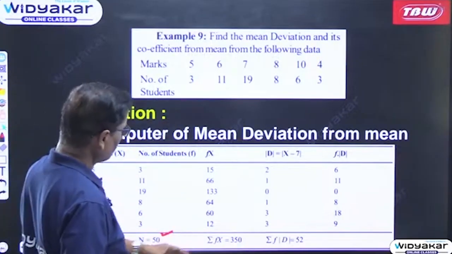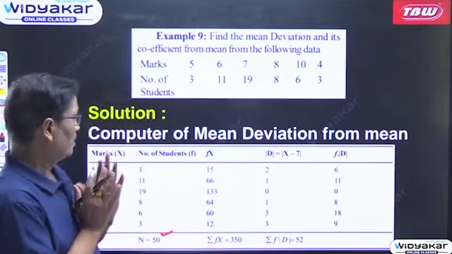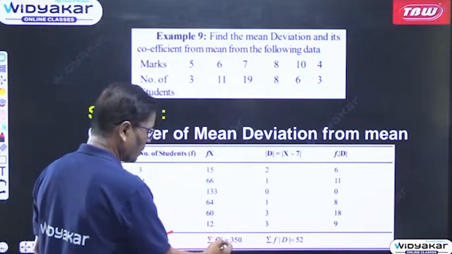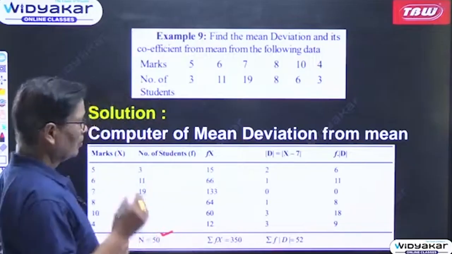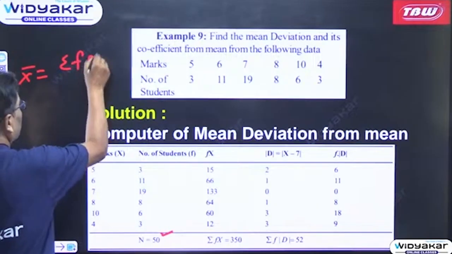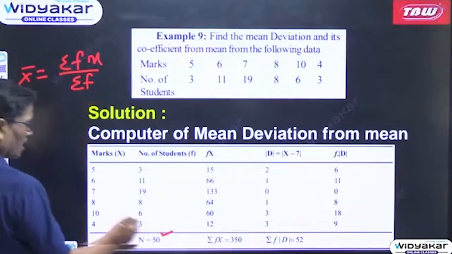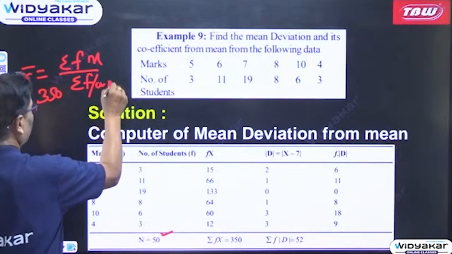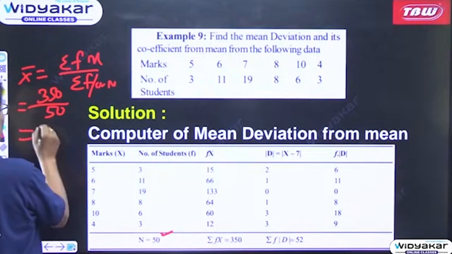Now we add all these fx, that is the product of the values with their respective frequencies. Summation fx is equal to 350. 350 divided by 50 will be your x bar, because x bar is equal to summation fx by summation f, or n. It is equal to summation fx, which is 350, divided by n, which is 50. So in this way it is 7.